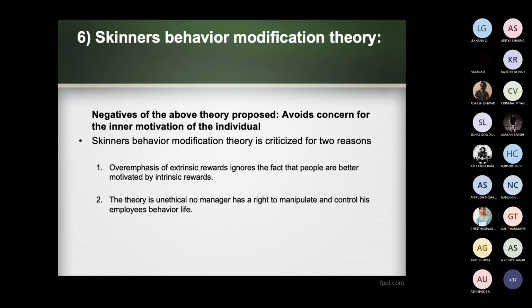Look here, the theory is unethical. No manager has the right to manipulate and control his employees' behavior. I am an employee in my company. If I am positive or negative, nobody can control my thoughts. That is what the other people argued. So the other people did not accept this theory and were always negative about it. None of the persons is able to control the behavior of another person. This was the objection of the other scientists.